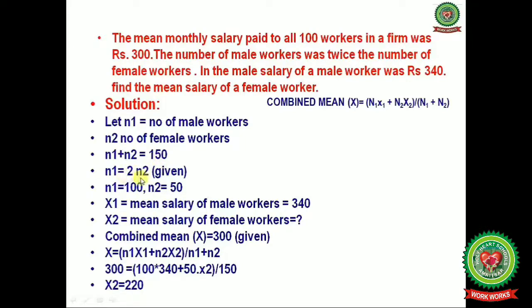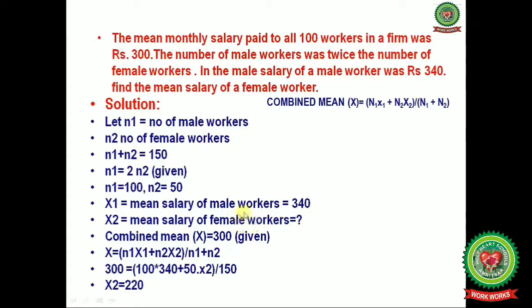Now N1 is equal to 2N2, as it is given that the male workers are twice the female workers. So next, N1 is equal to 100 and N2 is equal to 50. Done.